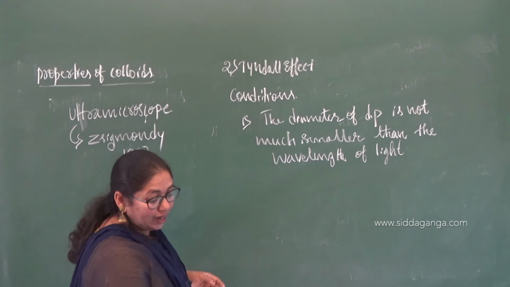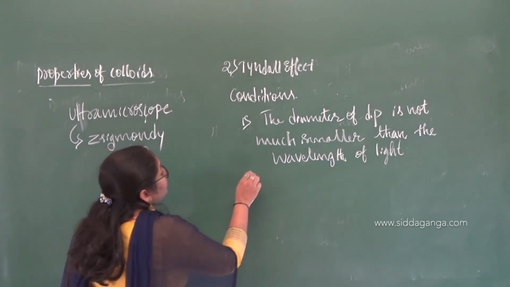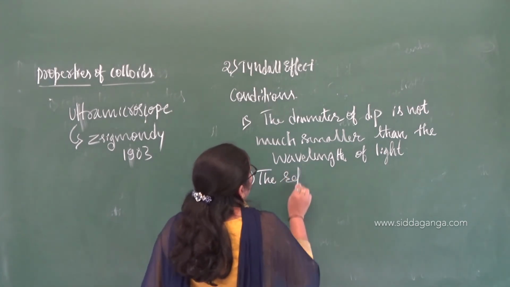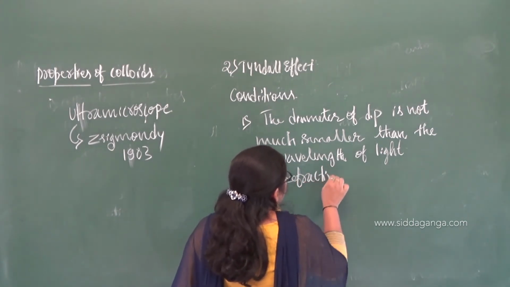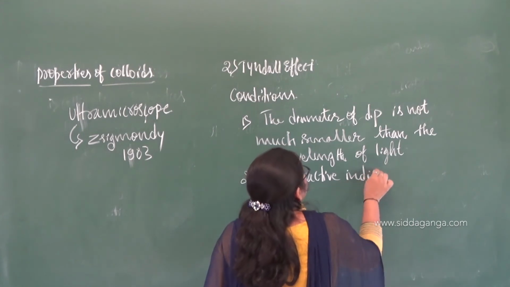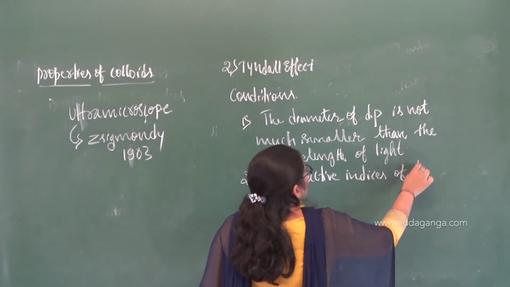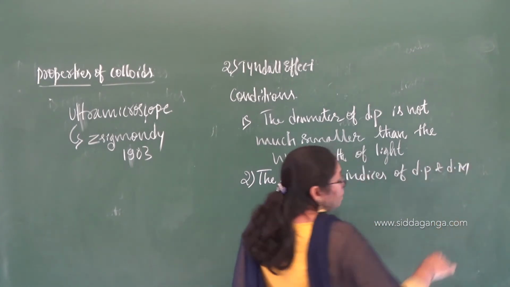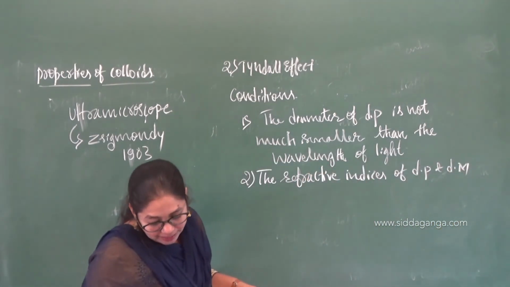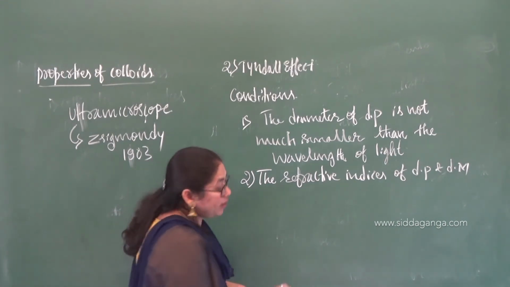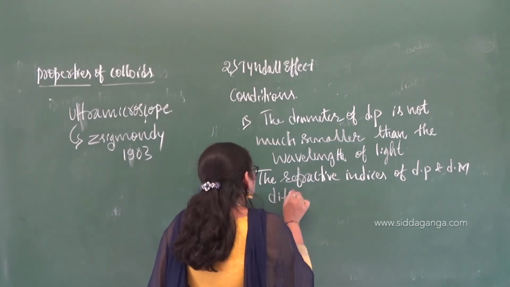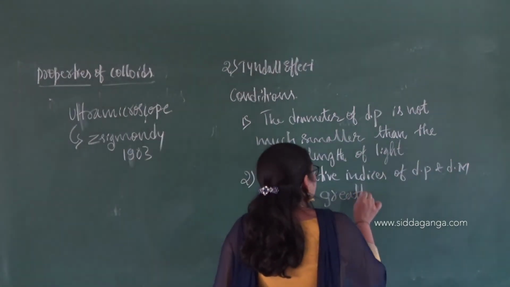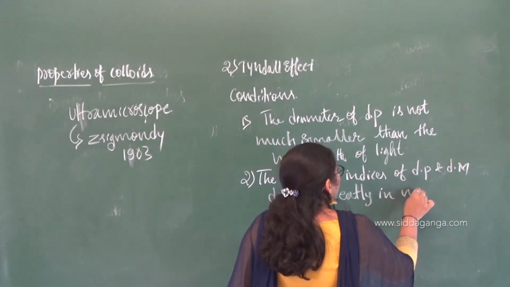So one more is there, the refractive indices of the dispersion phase and dispersion medium differ greatly in magnitude.